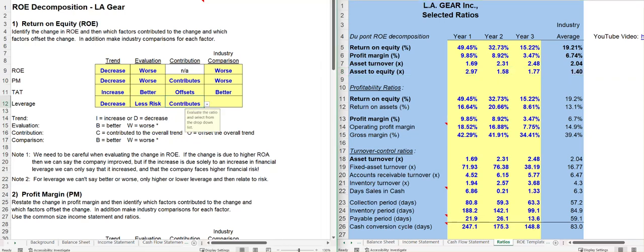So yes, we've got less risk, but that lower leverage and less risk has contributed to a lower return on equity. And for the comparison to the industry, again, we don't want to say we are better or worse. All we can really say is we are taking on still more risk. We've got $1.77 in assets for every dollar in invested equity compared to the industry average of $1.40.